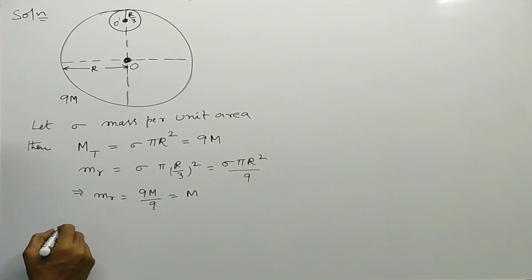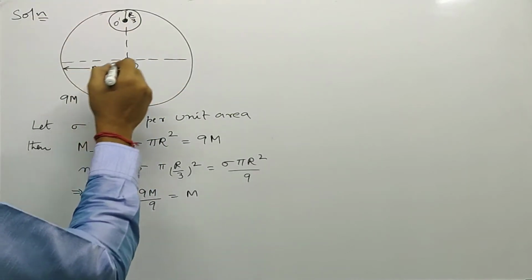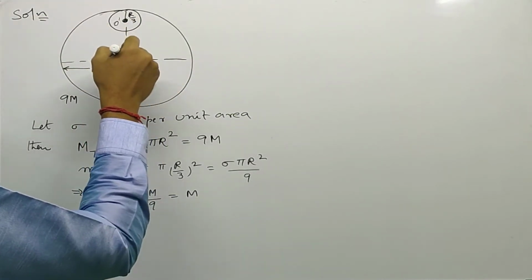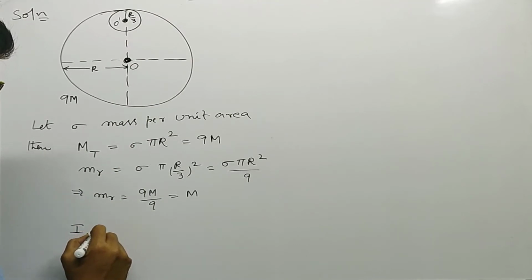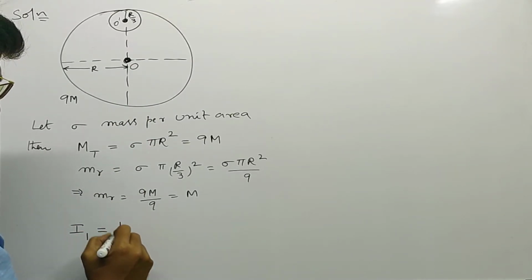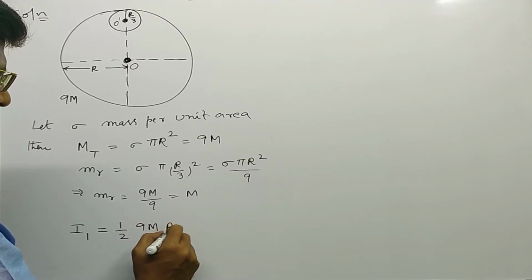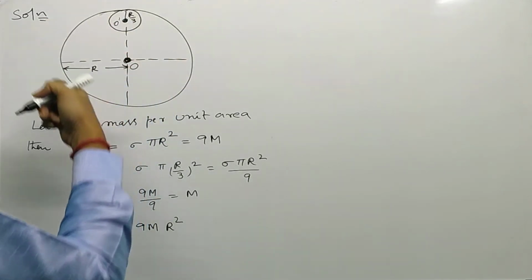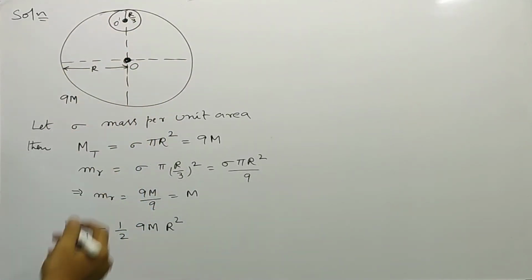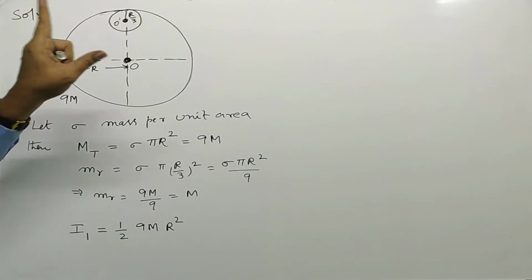Now we can write the moment of inertia of the total disc about an axis passing through O and perpendicular to its plane. Let us assume that it is I1. I1 is equal to half into mass into R square, for a circular disc, where mass is 9m. This is the moment of inertia of the complete disc about an axis passing through O and perpendicular to its plane.